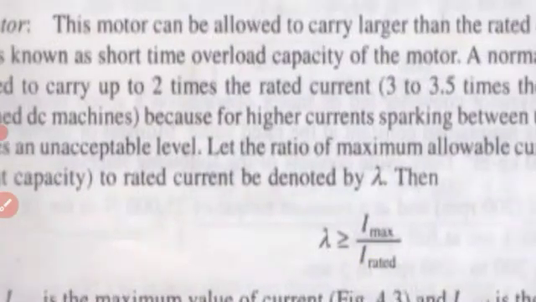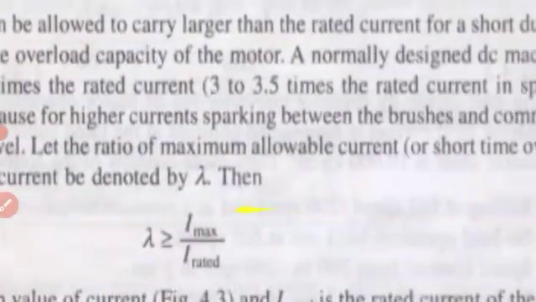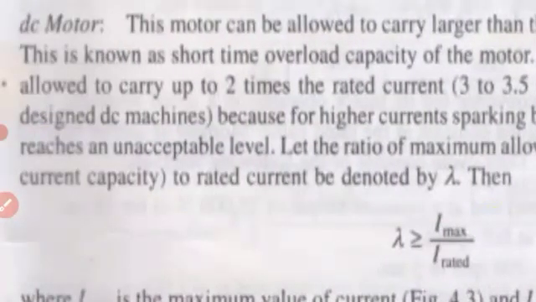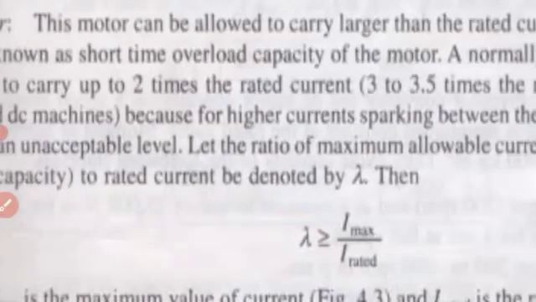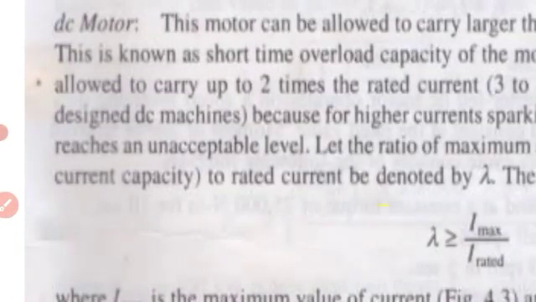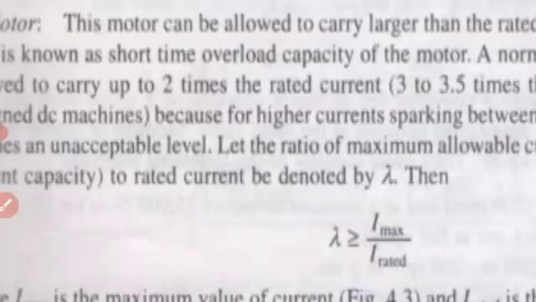Because for higher current, sparking between the brushes and commutator reaches an unexpectable level. Let the ratio of the maximum allowable current, or short time overload current capacity, to rated current be denoted by lambda. So here the ratio is given by this equation.